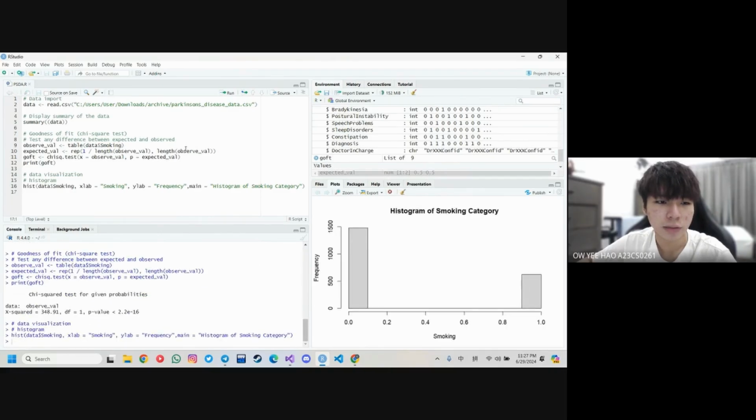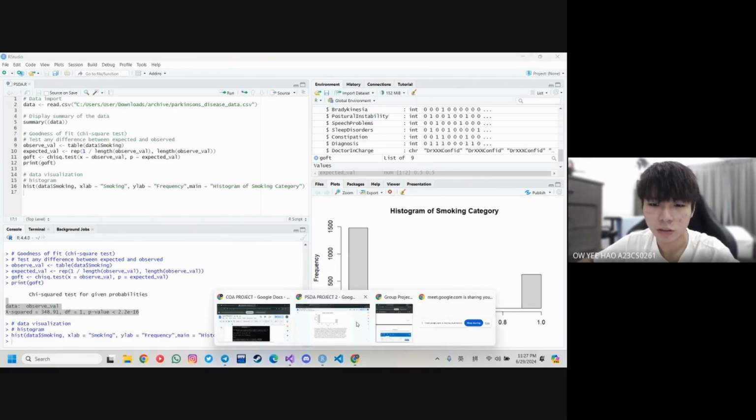So you can see the result here and the histogram here based on the code. So I think that's all.